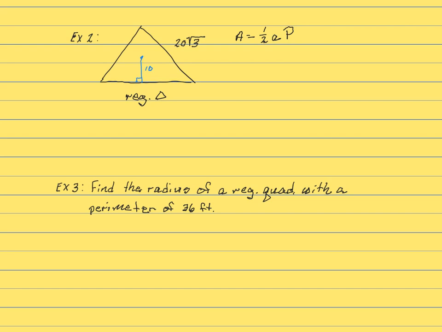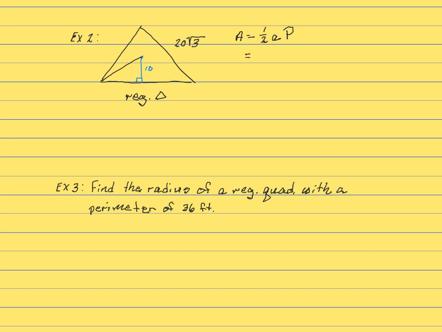If you notice in this particular problem, we could draw our radius because it never hurts to go ahead and draw it. However, based on the formula, we have everything we need. We have an apothem of 10 and we have a side length of 20 square roots of 3.